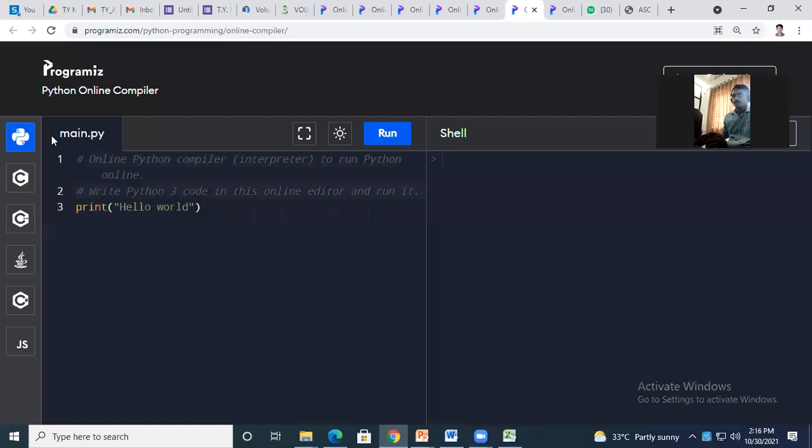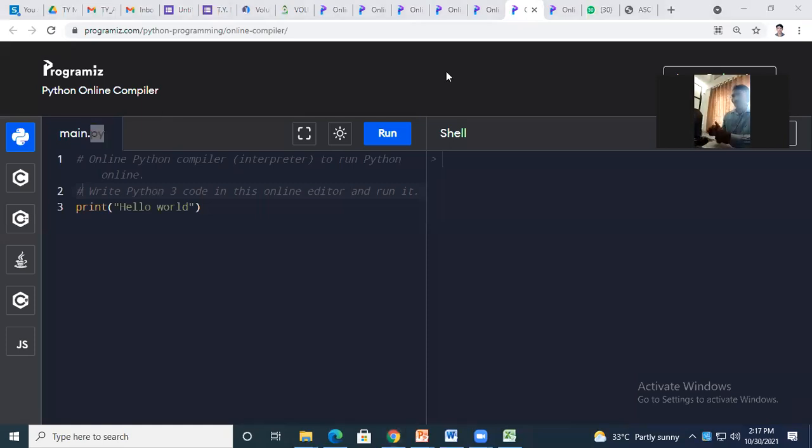If you observe here on the left hand side, main.py, just now we have discussed the extension to save your program. Are you getting this? In Python, with which extension is the file saved? .py extension. Are you getting this? Yes, sir.